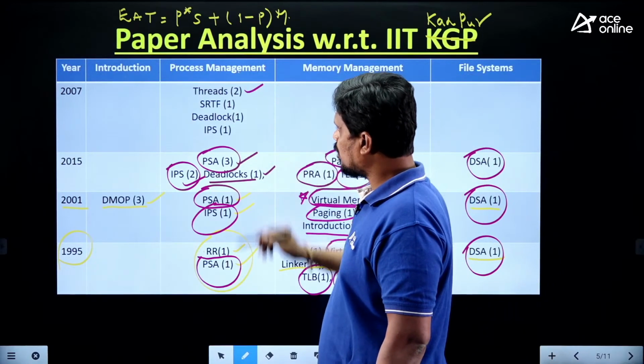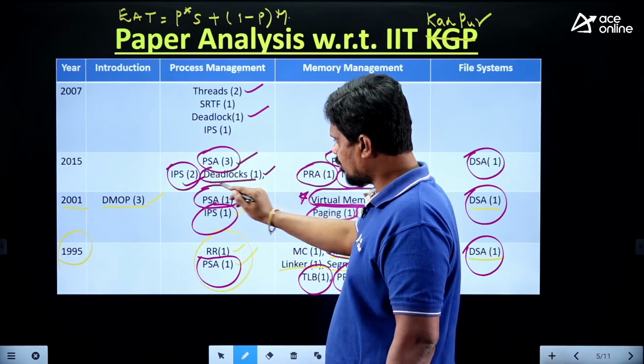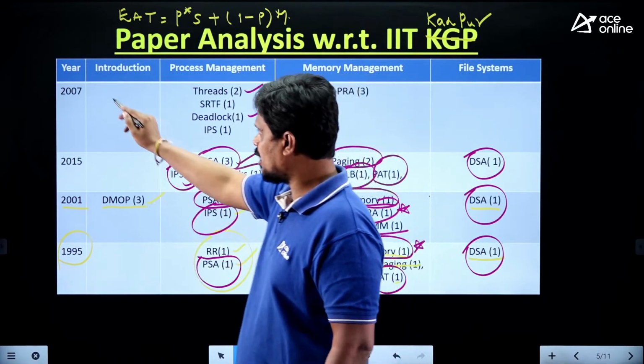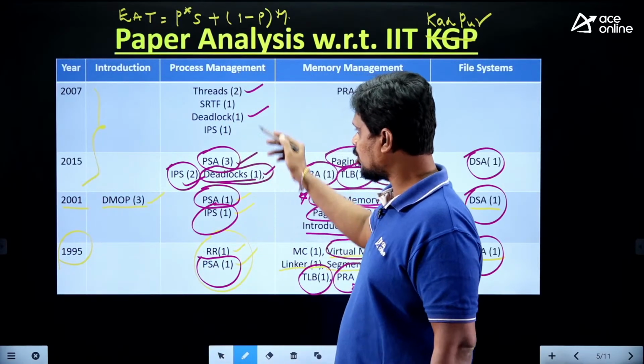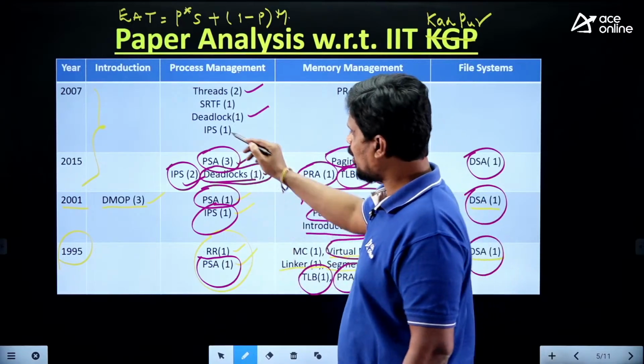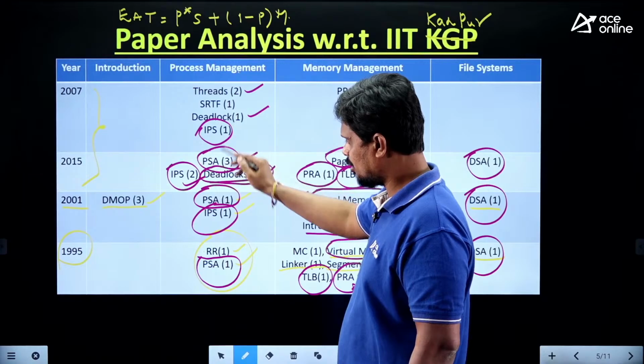From threads you have two questions. From deadlocks you have one question here. See here also one on deadlocks. So it means you can consider recent years, 2007 and 2015, from deadlocks you have questions. Inter-process synchronization you have questions. Every year you have one question from inter-process synchronization. Verify here.